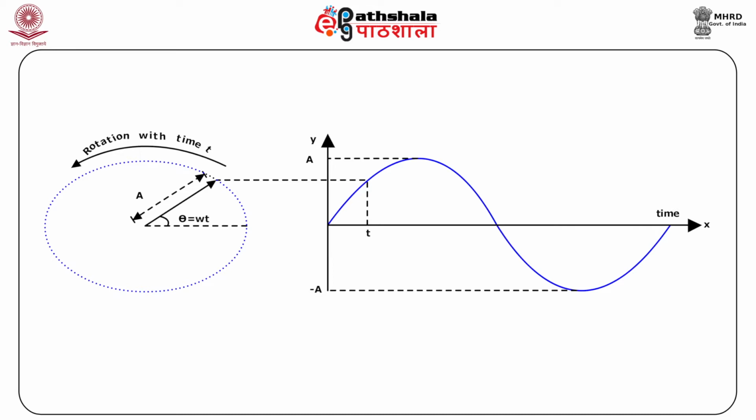It is moving counterclockwise. When it is horizontal, then theta is equal to 0, and you have y is equal to a into sine 0, which is equal to 0. And as it moves, sine keeps on increasing until at 90 degrees it reaches its maximum value, which is equal to the amplitude, and then it starts decreasing again, because in the second quadrant sine is decreasing until it becomes 0 again, and then it becomes negative, and then again it comes back to 0, and this cycle is repeated as the object keeps on moving.